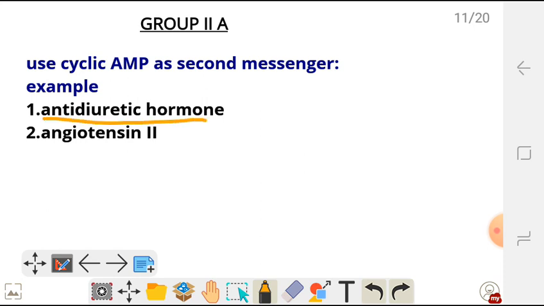Examples are antidiuretic hormone, angiotensin 2, calcitonin, follicle stimulating hormone, glucagon, luteinizing hormone, somatostatin, and thyroid stimulating hormone.